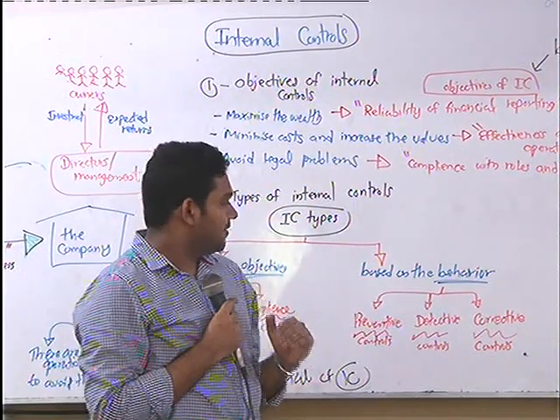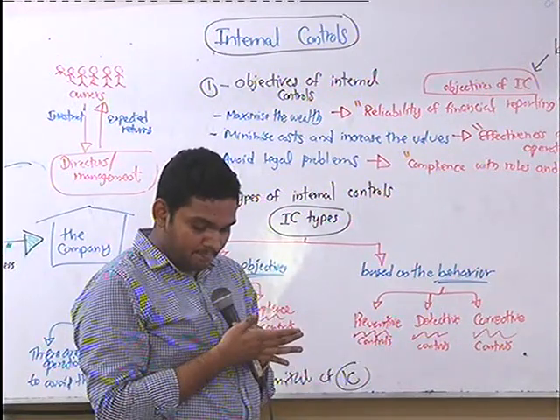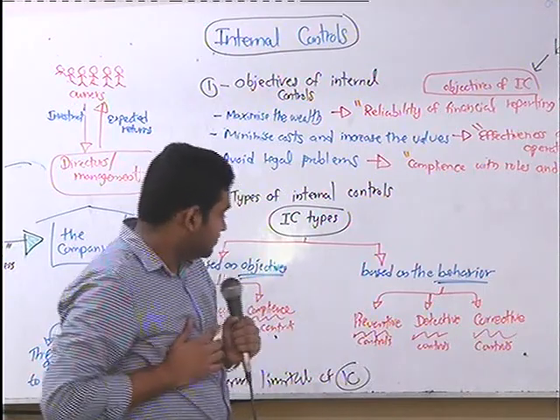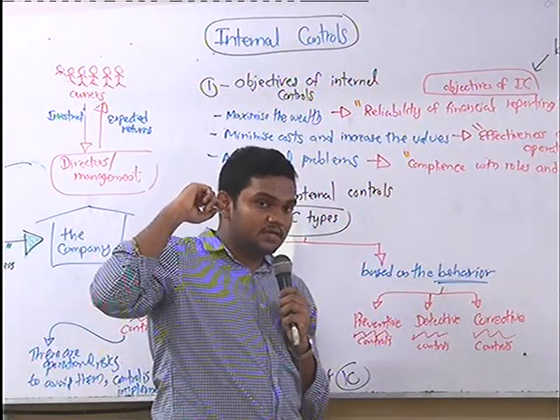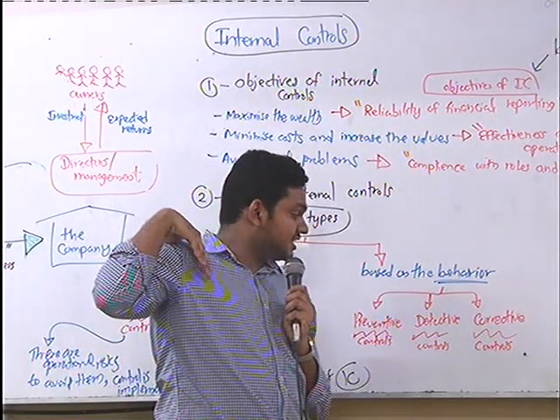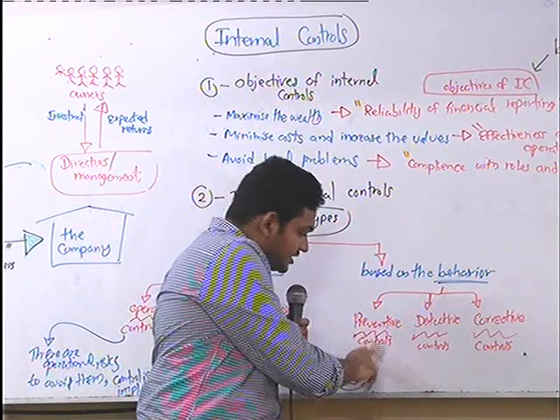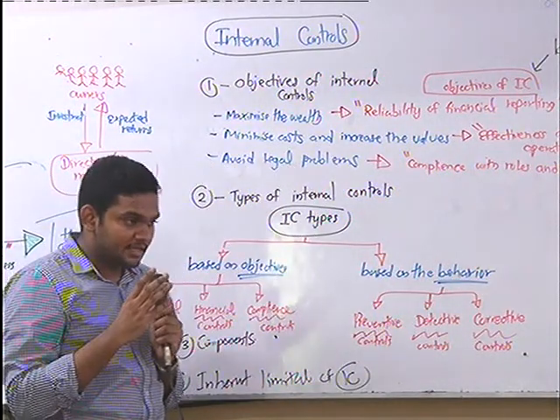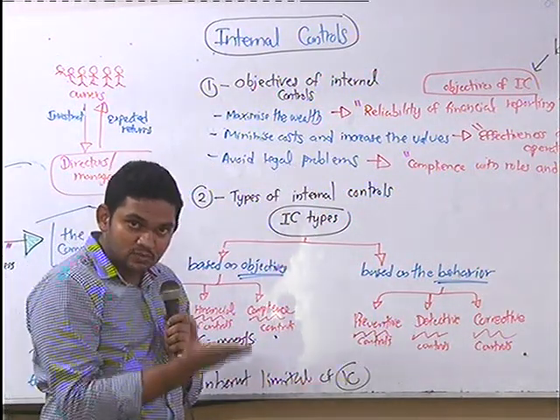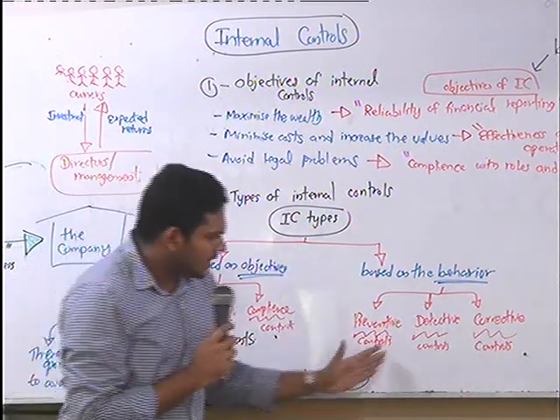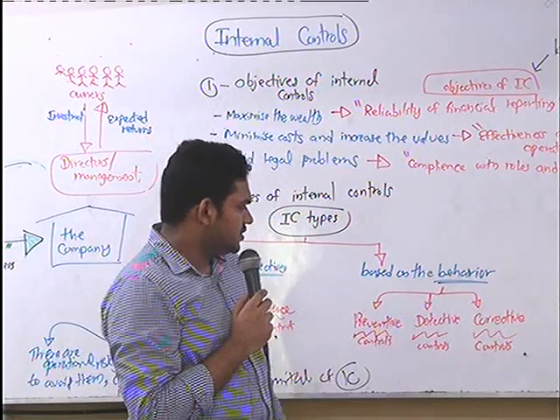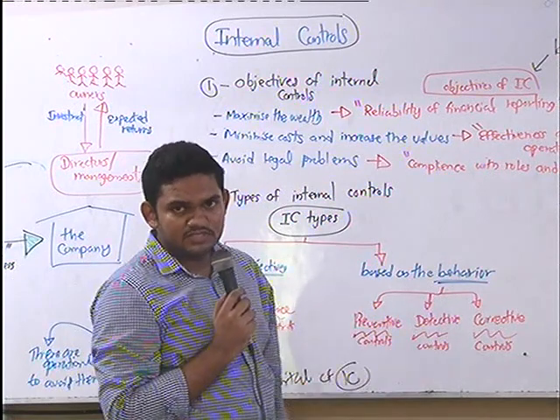Let's say someone is checking your cards before you enter into the classroom. That's a preventive control, right? If some action is taken to stop something, that's called a preventive control. Okay? So what's the difference with the detective control? What's the difference between these two?